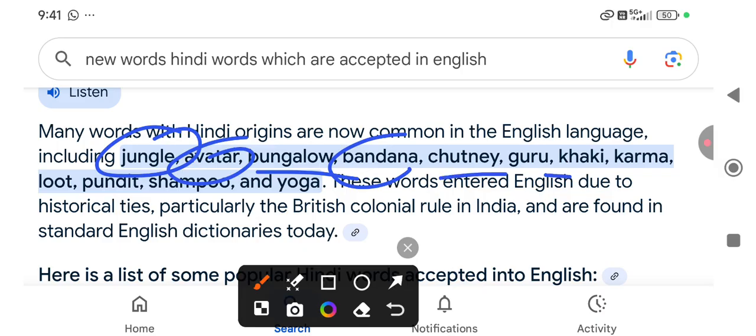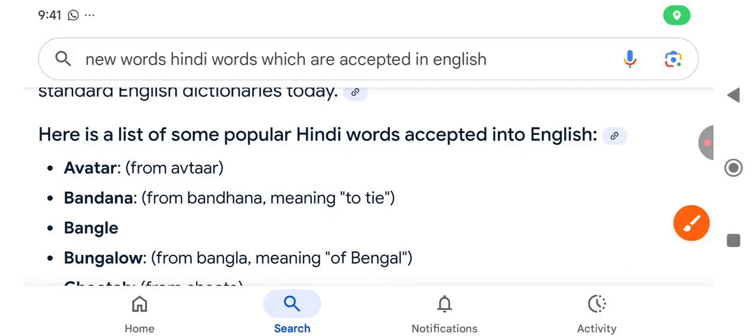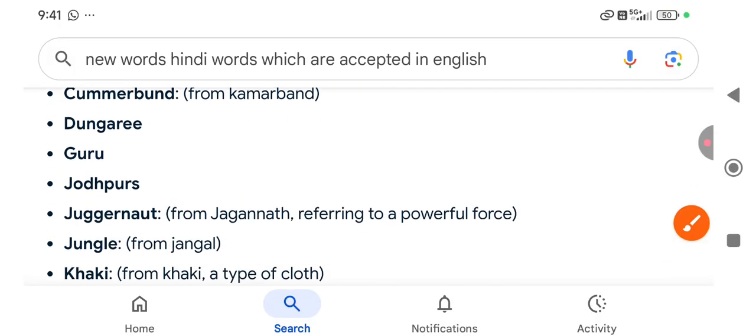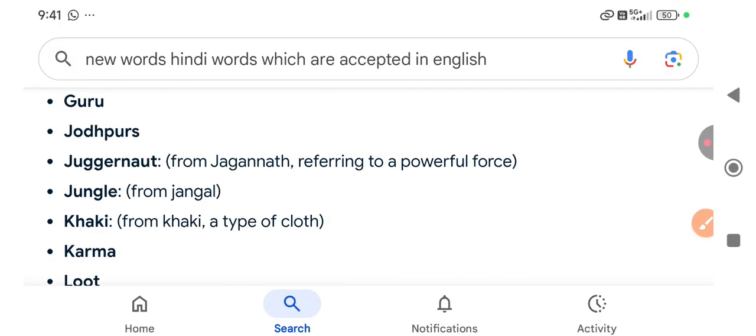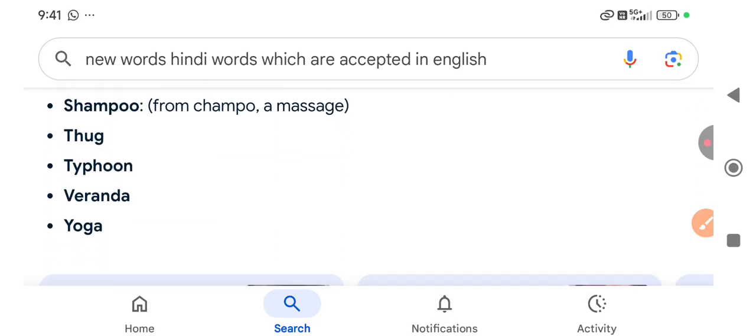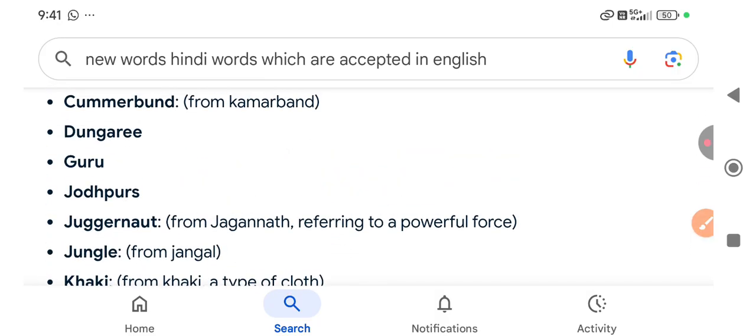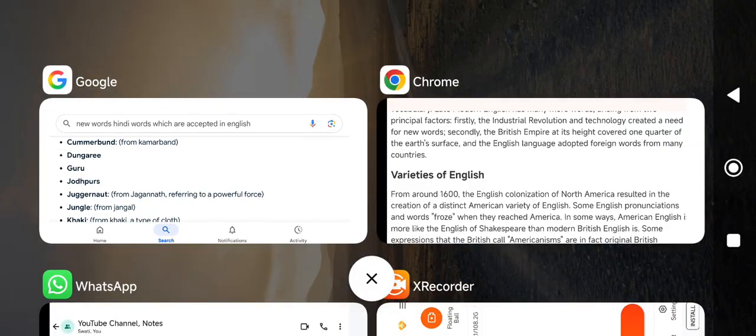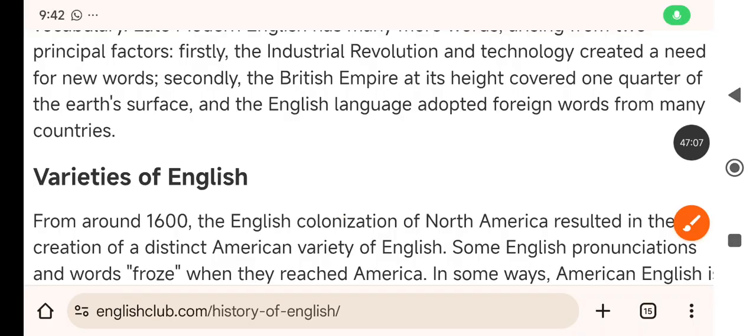Vandana, chutney, guru, khaki, karma returns. You must have heard that karma returns. So these words are added into the English dictionary. That's what I wanted to show you. That's why I have taken it up. Finally, we can say that many words are coined.